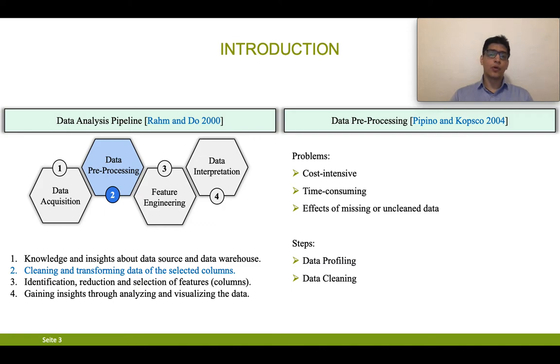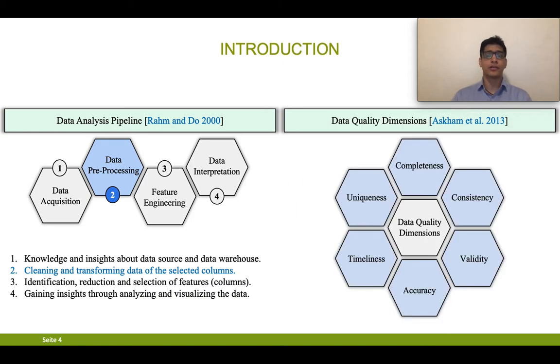But going into data cleaning, what exactly is unclean data? How can we decide whether the dataset that we have is clean or dirty? For that, there are a few terminologies that can be used to find out if the data is clean or dirty, and those terminologies are called data quality dimensions.